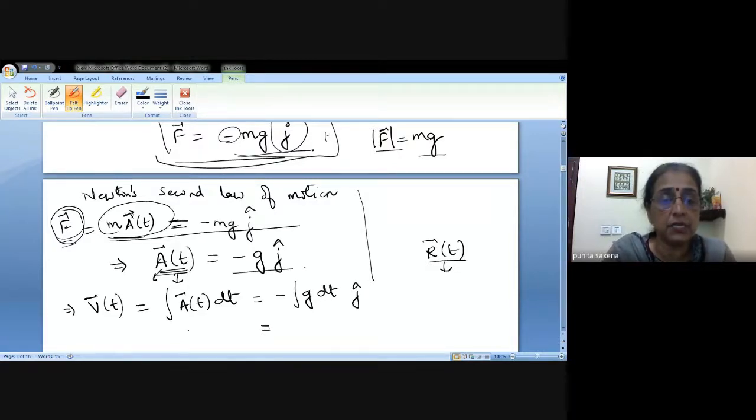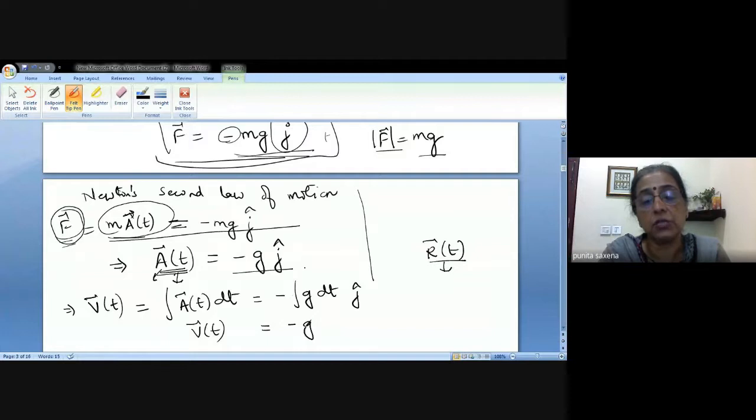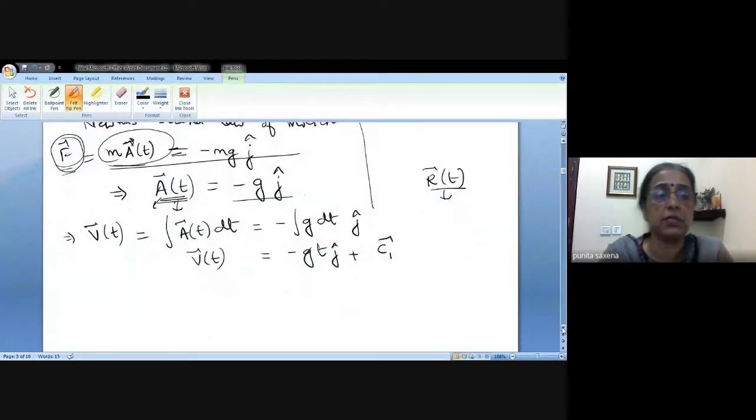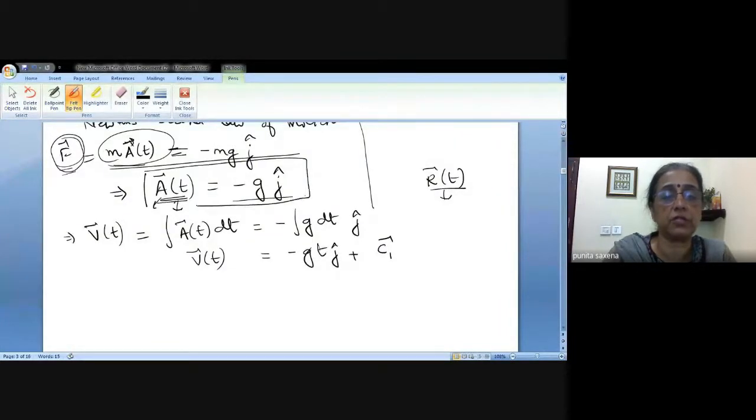So your velocity vector is going to be, if you integrate this, see, g is constant. This is what we assumed. So it's not a function of time. So the integral of dt will be simply t j plus a constant of integration, which we are calling c1. So if this is my acceleration function, this is my velocity function.